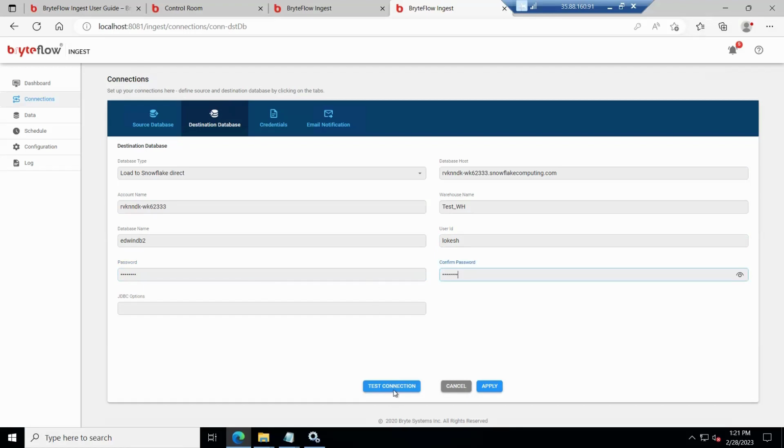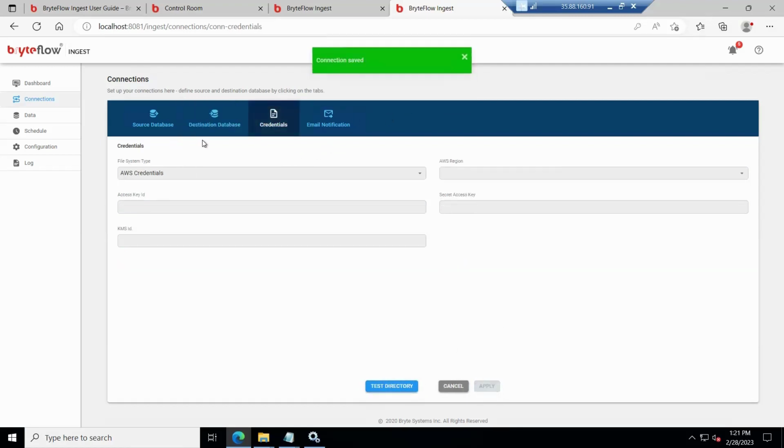To test the connection, you can hit test connection and it gets saved.